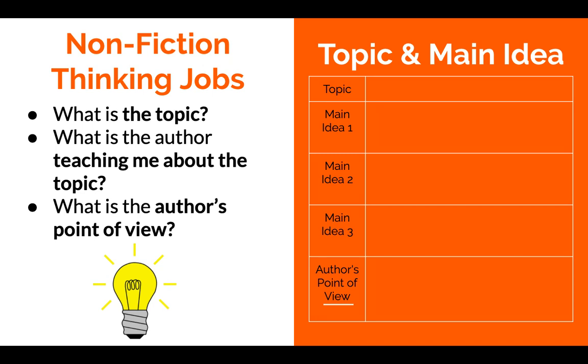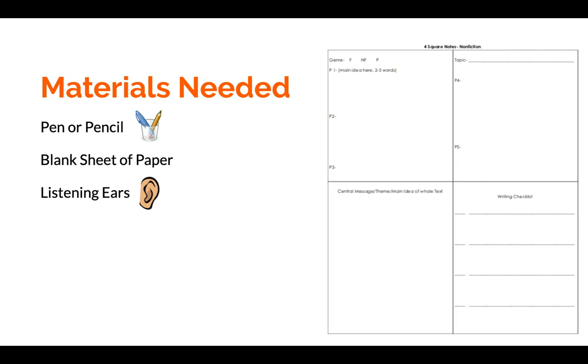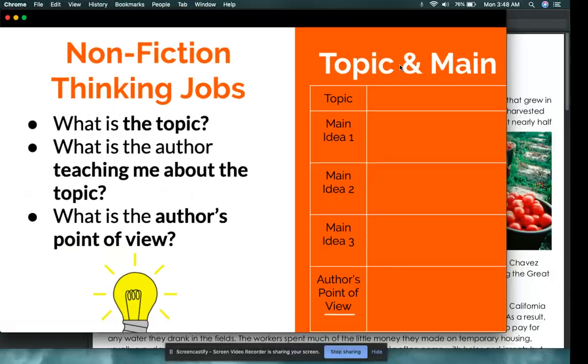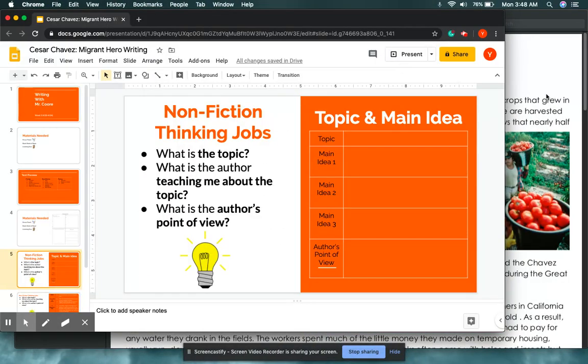From last week, I brought back our topic and main idea worksheet. A few of you guys used this last week, and some of you used your Foursquare. Both were completely acceptable. I'm just bringing this back again because some of us used it last week. Topic and the main idea for each section that led to the author's point of view. Okay, friends?